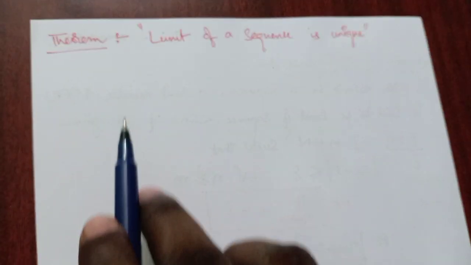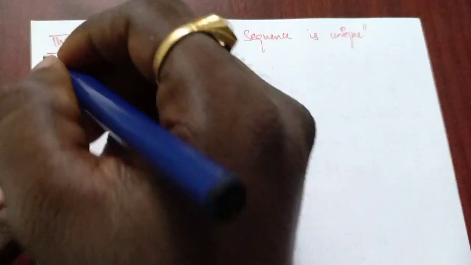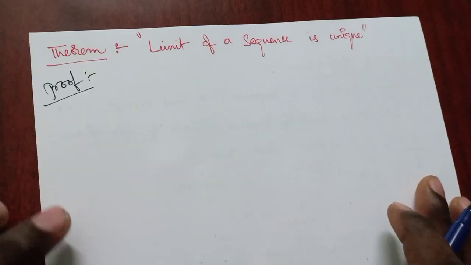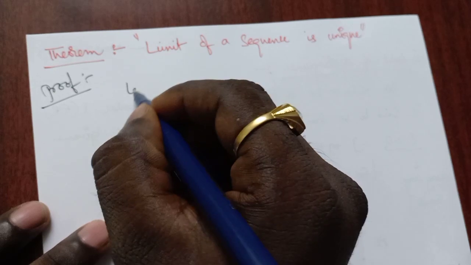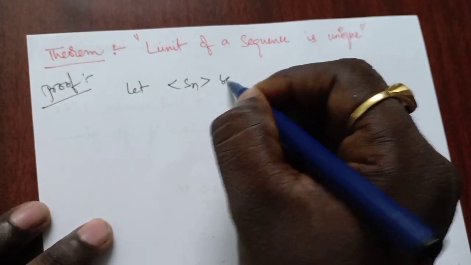Now coming to the theorem: the limit of a sequence is unique. Proof. Let us consider Sn to be a sequence.